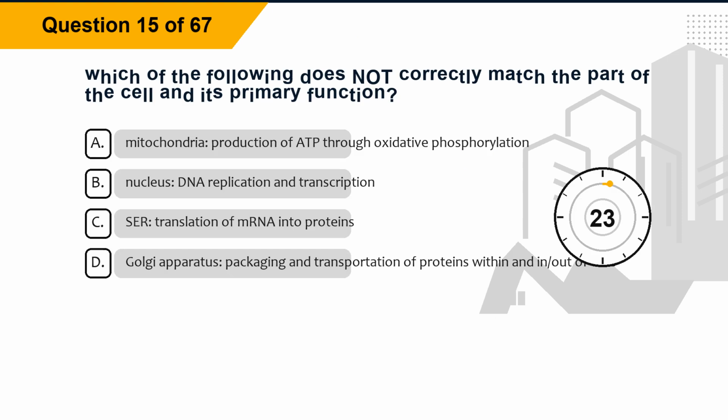Question 15. Which of the following does not correctly match the part of the cell and its primary function? Option A, mitochondria, production of ADP through oxidative phosphorylation. Option B, nucleus, DNA replication and transcription. Option C, SAR, translation of mRNA into proteins. Option D, Golgi apparatus, packaging and transportation of proteins within and in/out of cells.